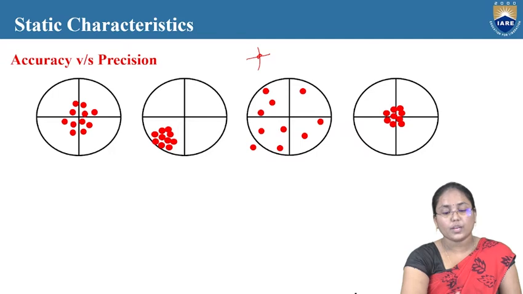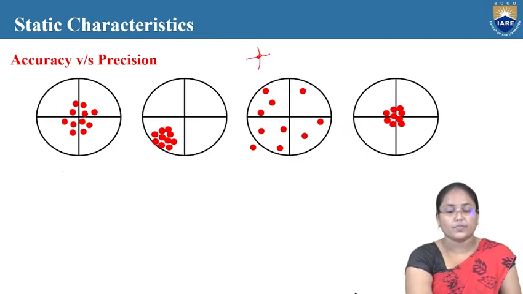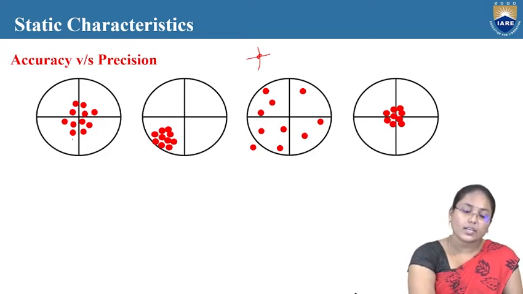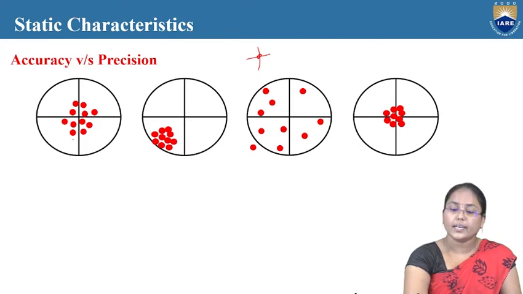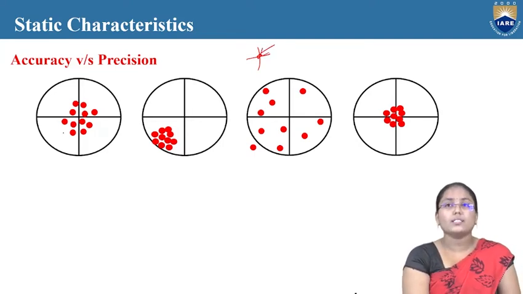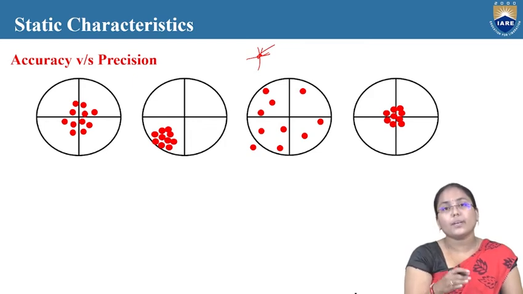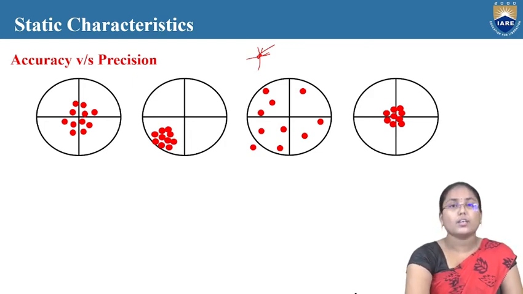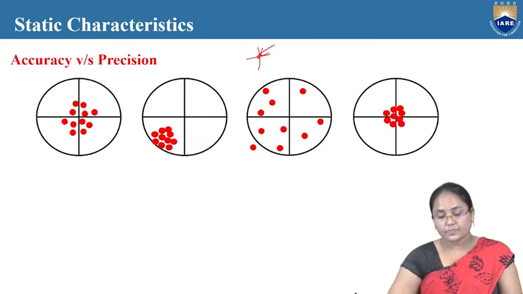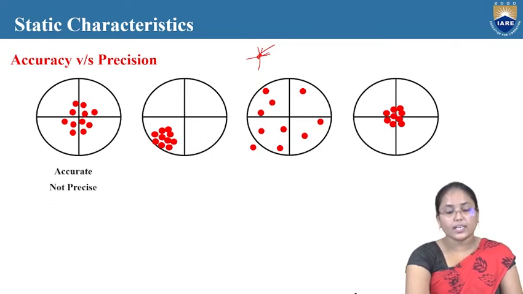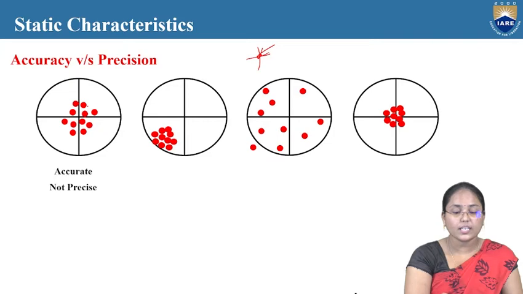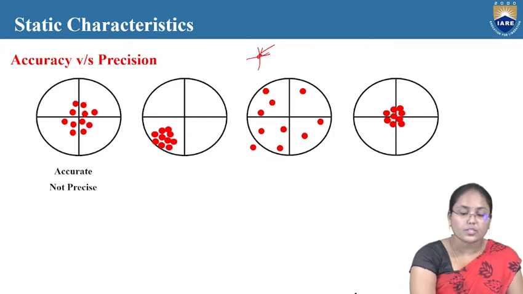Now in the first case, the bullet is hit at multiple points, but around the intended point. So I can't say these are not accurate. They are a bit accurate, at least they are coming nearby this particular value. So in this case, I can say it is accurate but not precise. The values coming around this have a bit of variation between them.